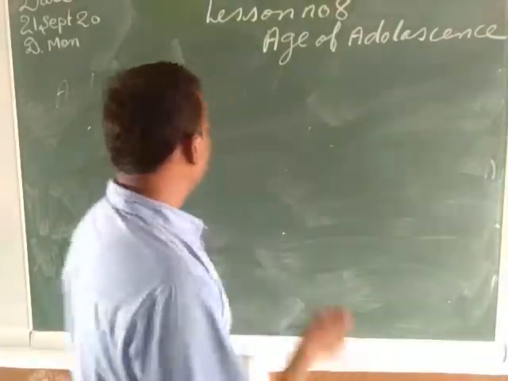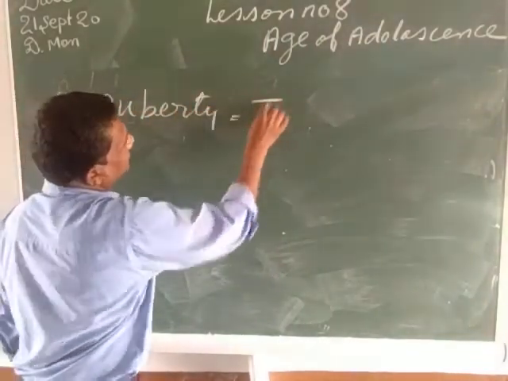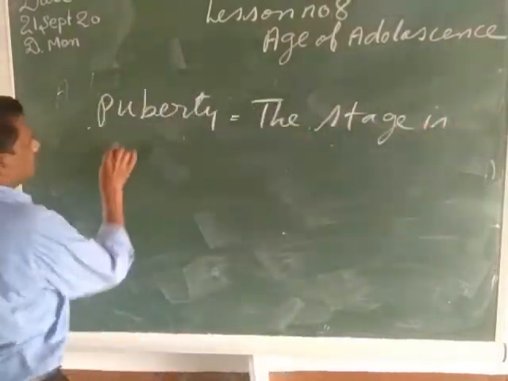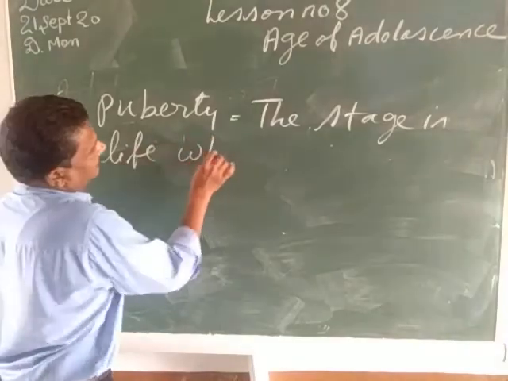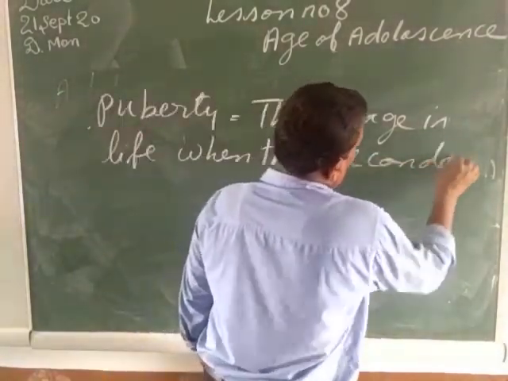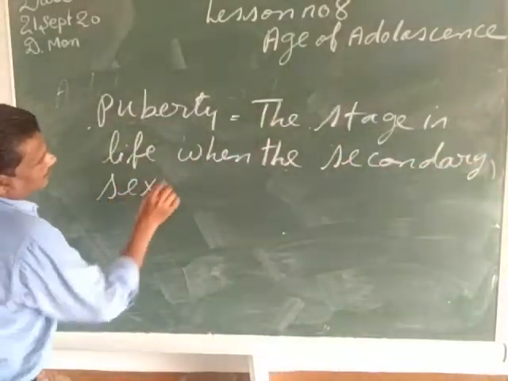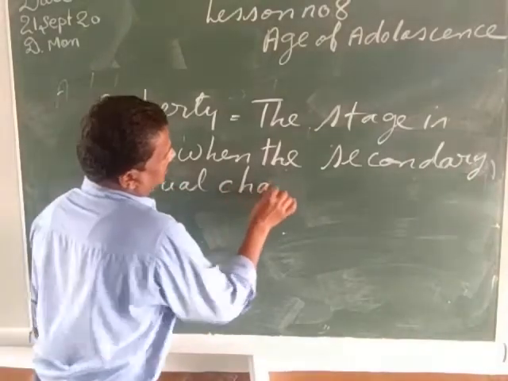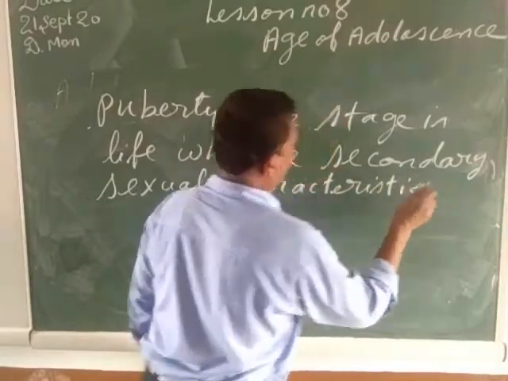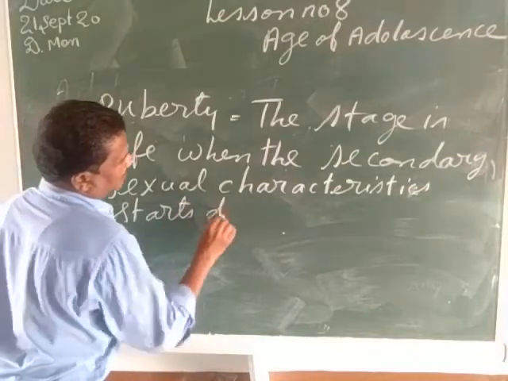So the stage in life, puberty, the stage in life when the secondary sexual characteristics start developing.